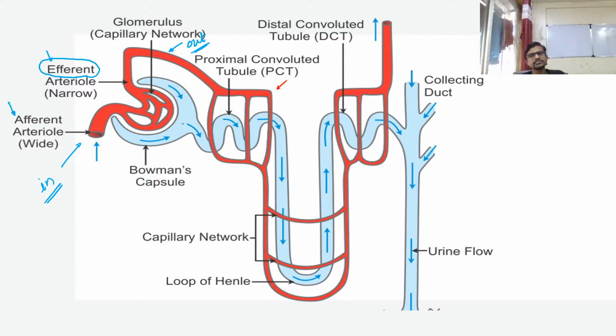Okay, guys, let's see what happened. Because of the larger diameter here and the smaller diameter there, the pressure increases inside the Malpighian body, the Bowman's capsule or the glomerulus. The three things are the same. Because of high pressure, the material from the blood is going to enter.